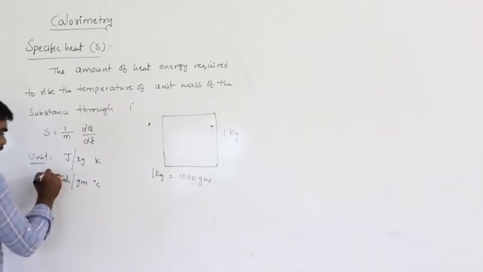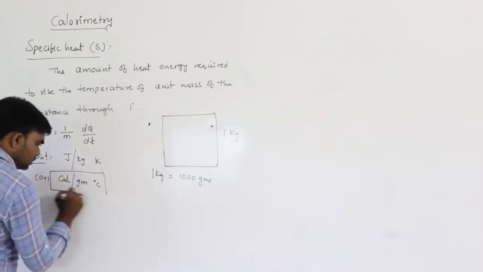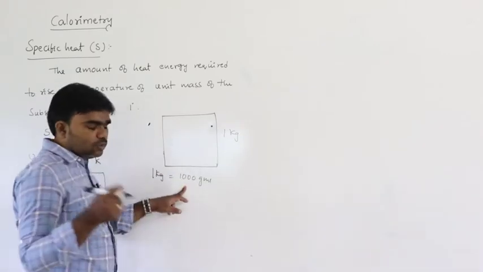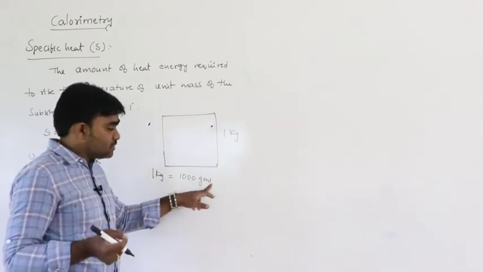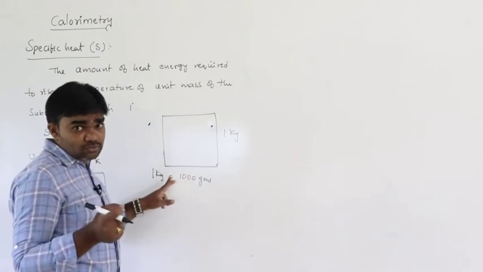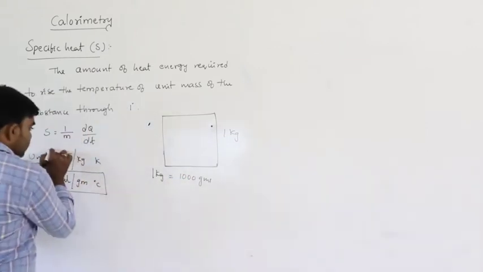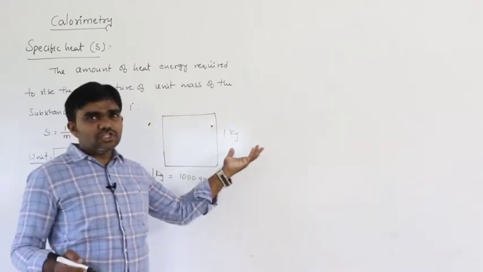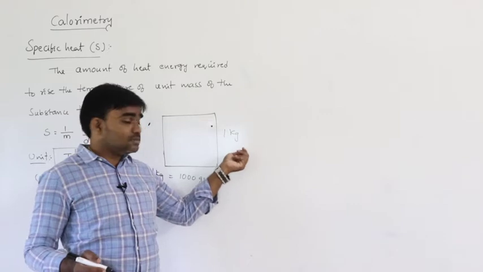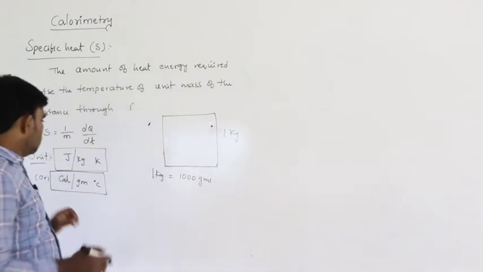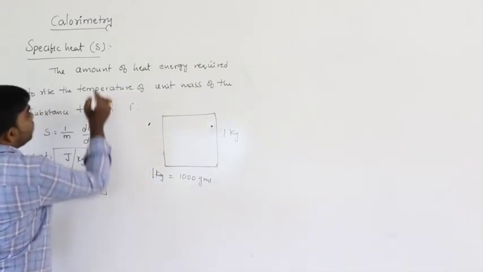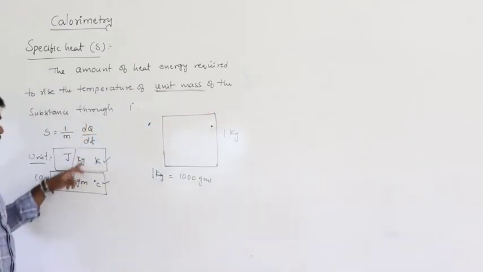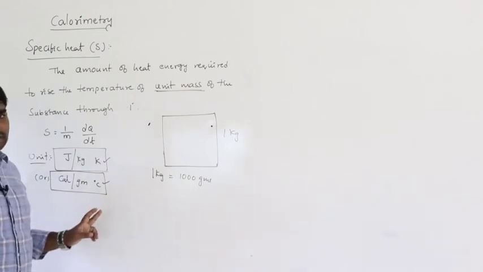If we consider the unit calorie per gram Celsius, the amount of heat energy required to rise the temperature of 1 gram of the substance, here we must consider 1 gram of the substance. But if you consider the other unit, unit mass of the substance means 1 kg here. So based on this unit, either SI unit or CGS unit, this value changes.